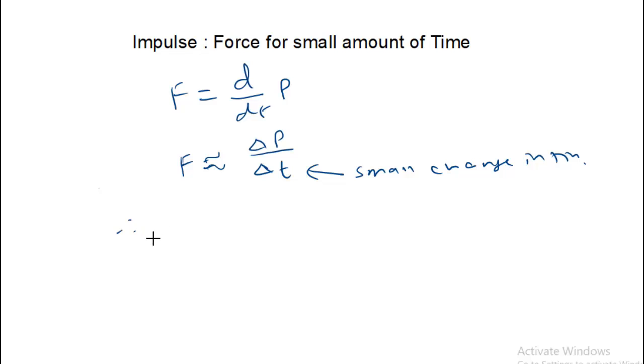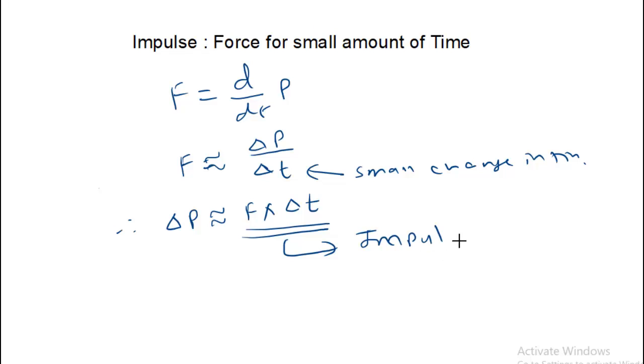So here one quantity, change in momentum, can be written as force into change in time. This product is known as impulse, and it gives rise to a change in momentum.